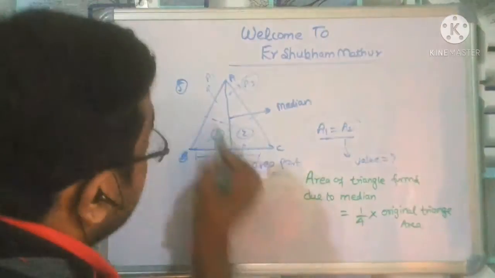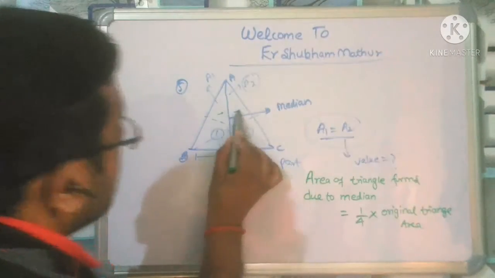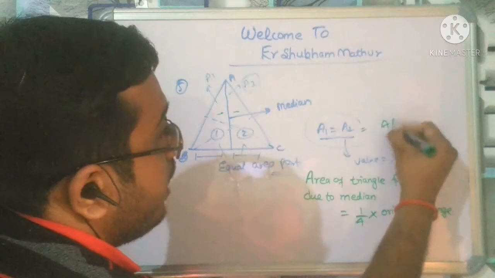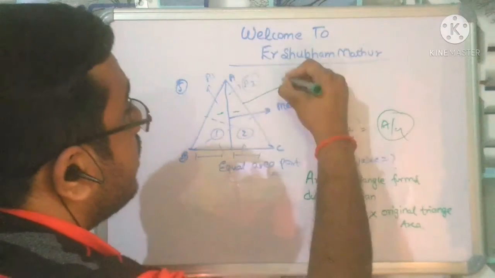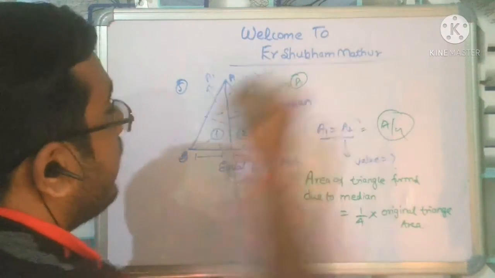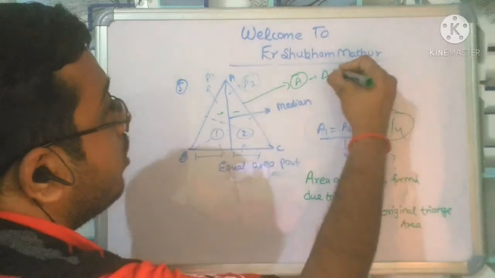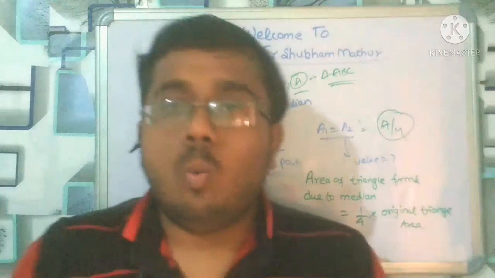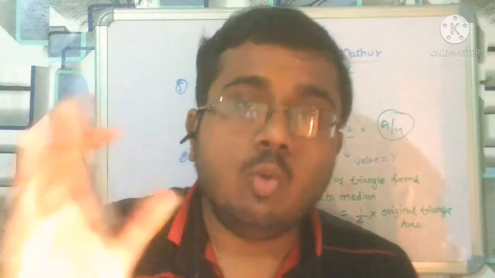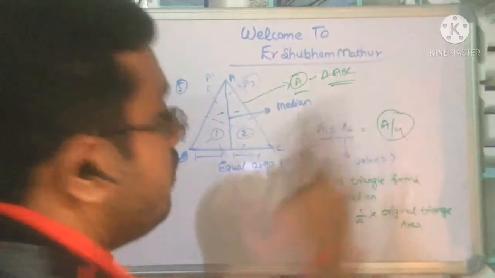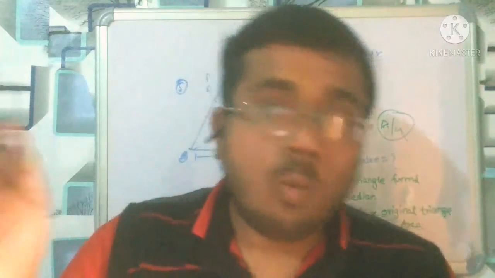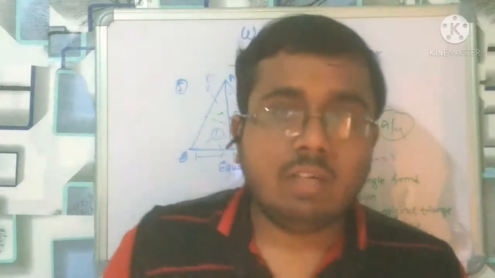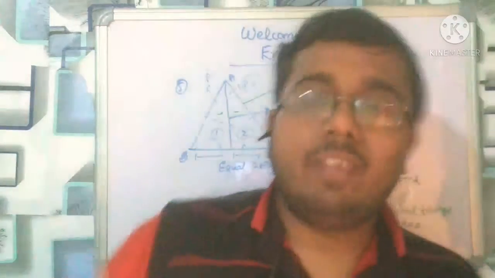Whenever the median divides the triangle into two parts, then each area, A1 equal to A2, is A by 4. Let us suppose the area of the whole triangle ABC is capital A. So what will A1 equal to A2 be? It will be A by 4, means 1 by 4. Yes, you have listened correctly: 1 by 4 of the total area of the triangle, right?